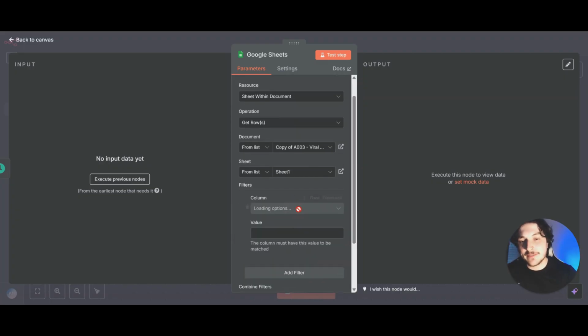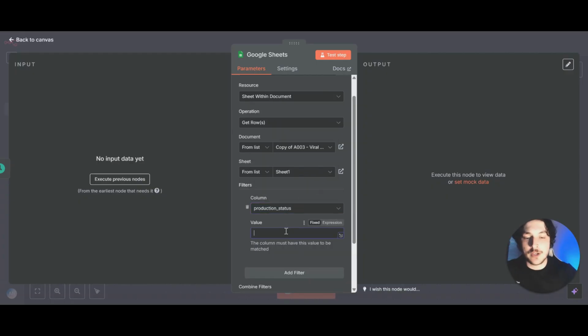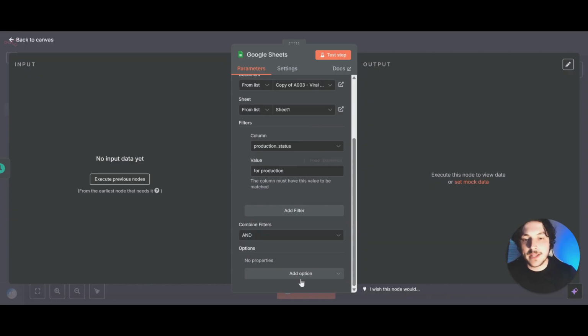And then we're going to add a filter. And then under column, we're going to pick production status. And we're going to set this for production. And then for the last step, you want to scroll all the way down, add option, return only first matching row, and toggle that on.